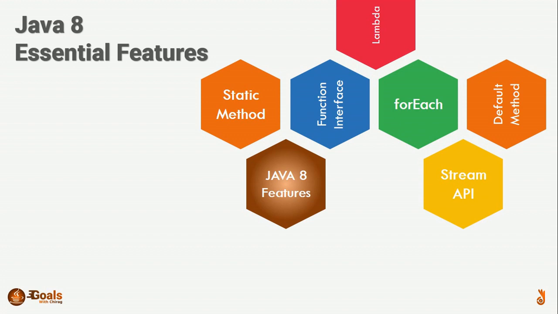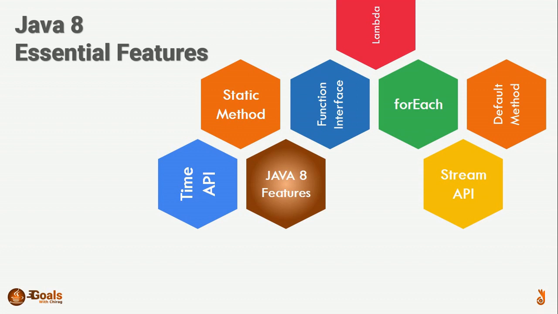The next point is very important, the Time API. It has always been hard to work with date and time in Java before Java 8. There was no standard approach to deal with date and calendar. A completely new package java.time was added in Java 8 to overcome all the problems we faced. There are so many classes to handle date, time, and time zone. We'll deep dive into each class and each feature of the Time API in subsequent videos.